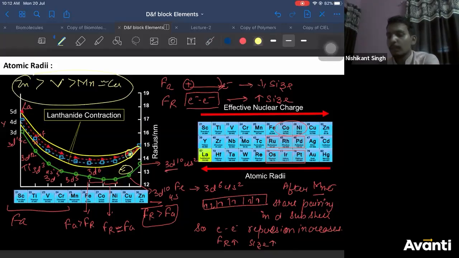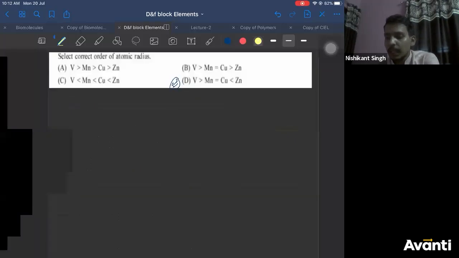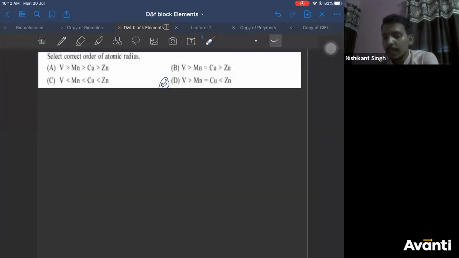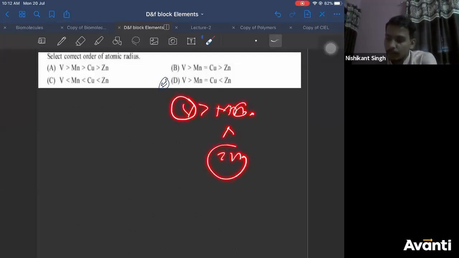So Prashant, if you have observed the option carefully, in the option they are not comparing zinc with vanadium. They are just saying manganese is equal to copper, vanadium is greater than manganese, right? And zinc is greater than manganese. So vanadium is also greater than manganese or copper. Zinc is also greater than copper. But what is the relationship between zinc and vanadium?